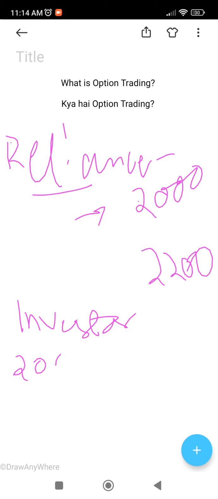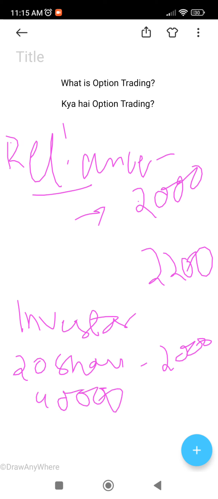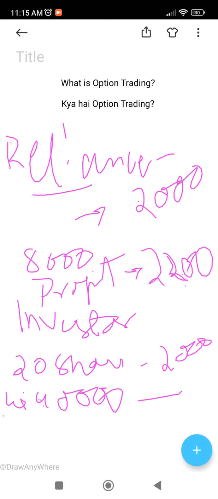20 shares of Reliance at 2000 rupees and they pay 40,000. Total, to buy 20 shares it will cost 40,000 rupees, and after investing 40,000 they wait for 1 month for the price to become 2200. So on 20 shares, if at all the price goes to 2200, उनको 20 shares पे 200 रुपीज़ मिलेगा, जो होता है 4000 रुपीज़ प्रॉफिट.